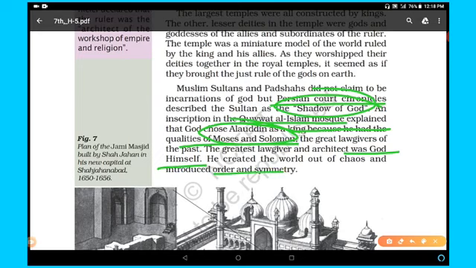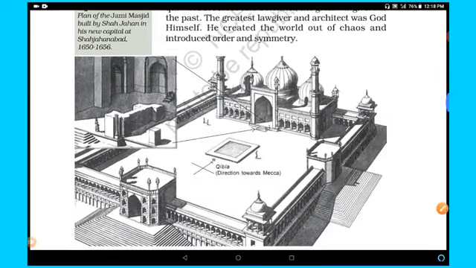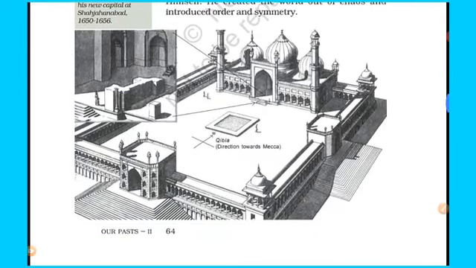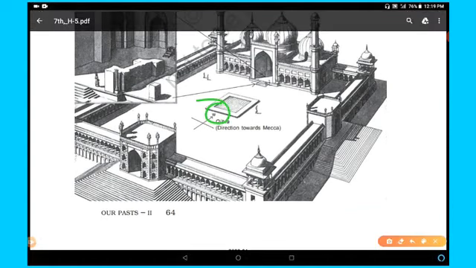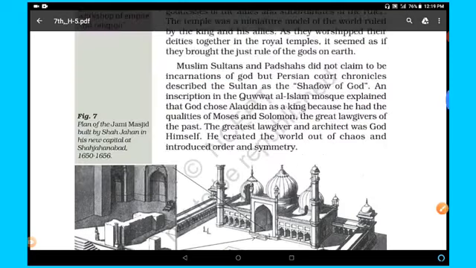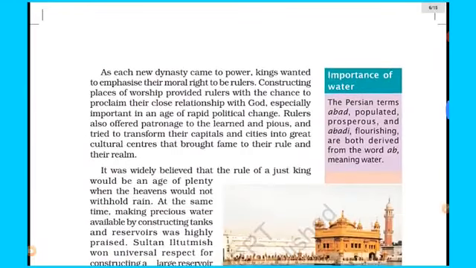You can see in figure 7 the plan of the Jama Masjid built by Shah Jahan in his new capital at Shahjahanabad, 1650 to 1656. It took approximately 16 years. Here you can see the Qibla, the direction towards Mecca. Towards the west, this is the direction known as Qibla, towards Mecca. Mecca is the holy place of Muslims. Clear? After that, as each new dynasty came to power, kings wanted to emphasize their moral right to be rulers.